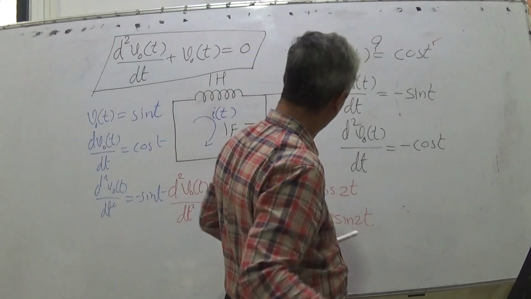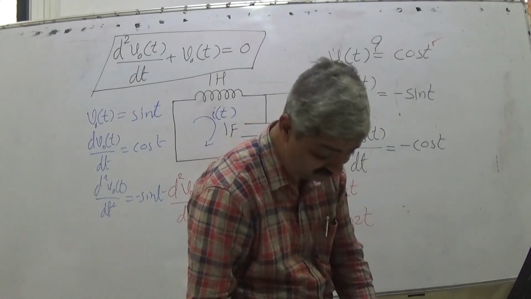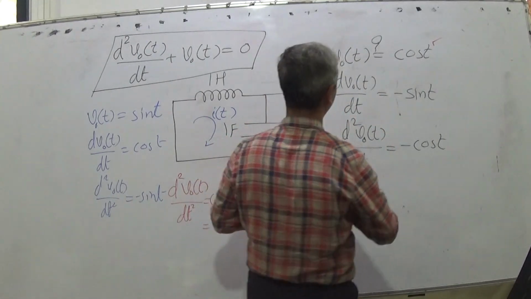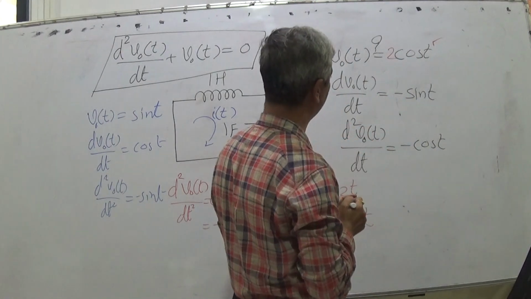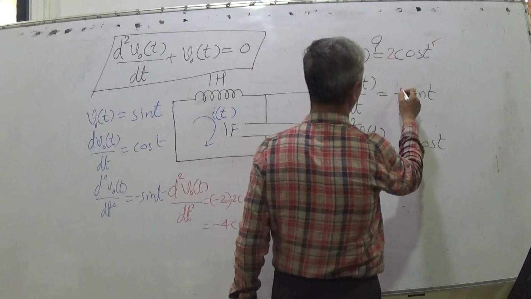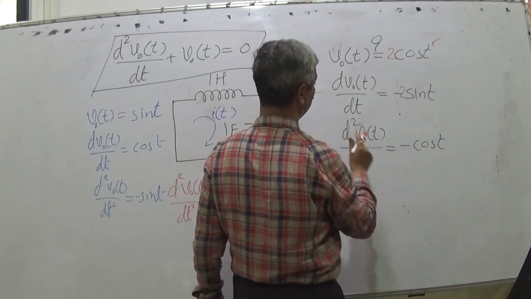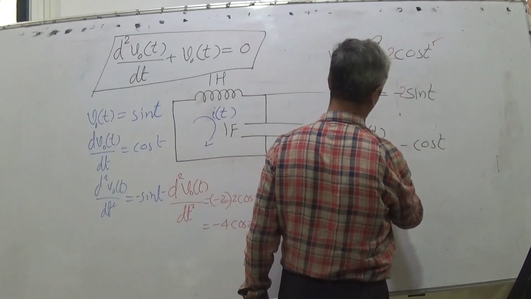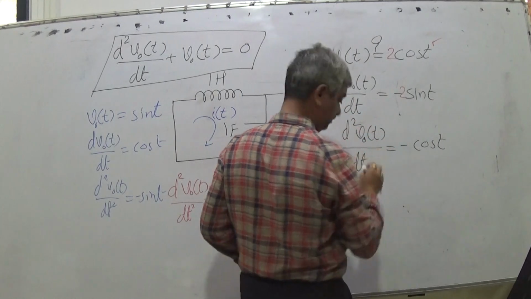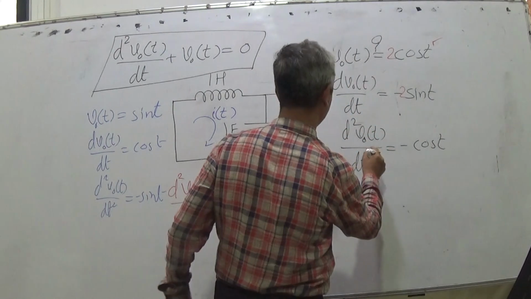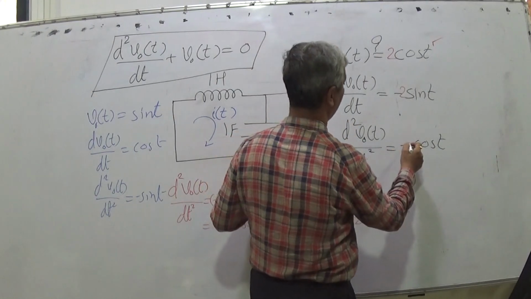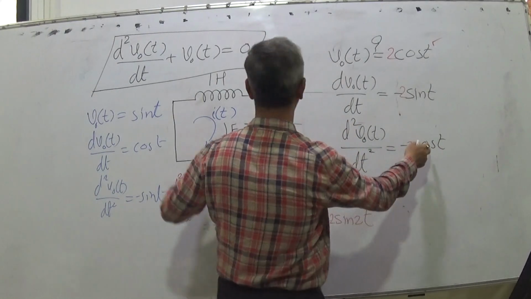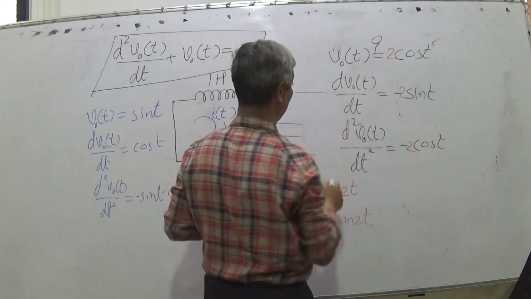Then you say, no sir, I want some change. Can it be 2 cos t? Vo(t) is 2 cos t. Then dVo by dt is minus 2 sin t. d2 Vo by dt square is minus 2 cos t. Yes, minus 2 cos t plus 2 cos t is 0.